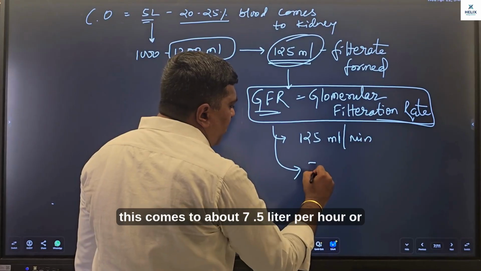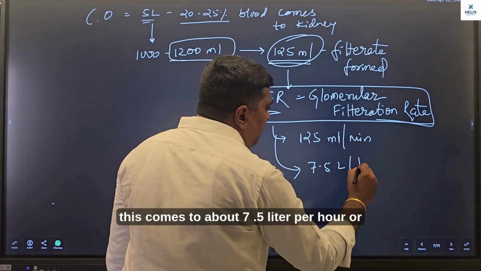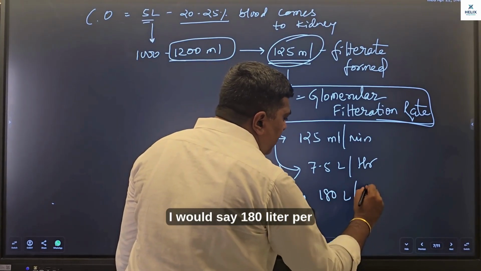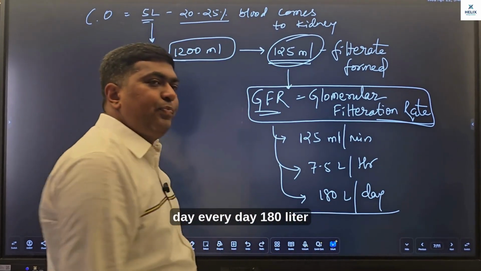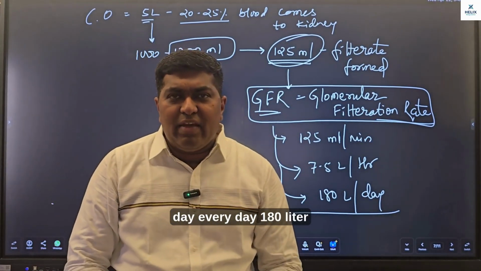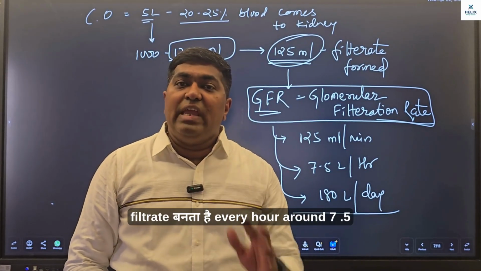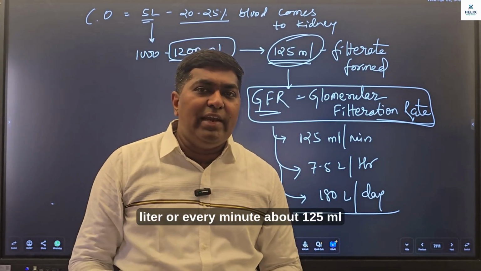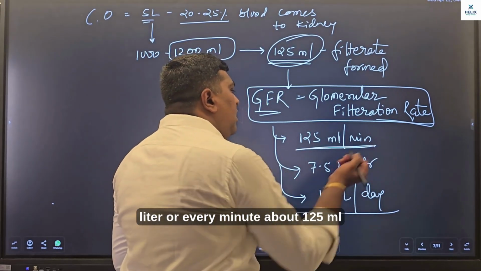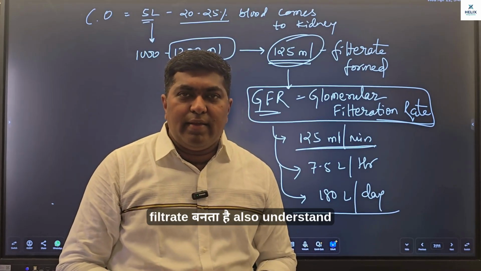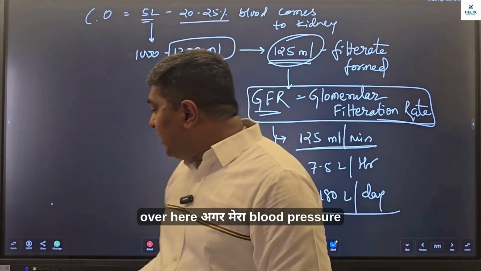Obviously this comes to about 7.5 liter per hour, or I would say 180 liter per day. Every day 180 liter filtrate बनता है. Every hour around 7.5 liter, or every minute about 125 ml filtrate बनता है. Also understand over here,